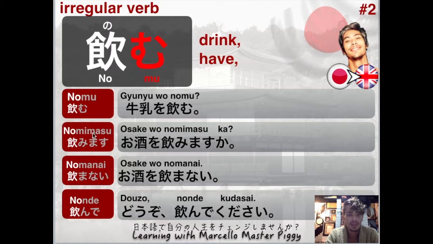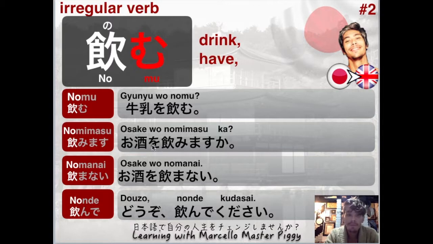Nomimasu is the same meaning as nomu, but is the polite way. Okay, so for example, osake o nomimasu ka. Remember, ka at the end means question. Okay, so this is osake o nomimasu ka?